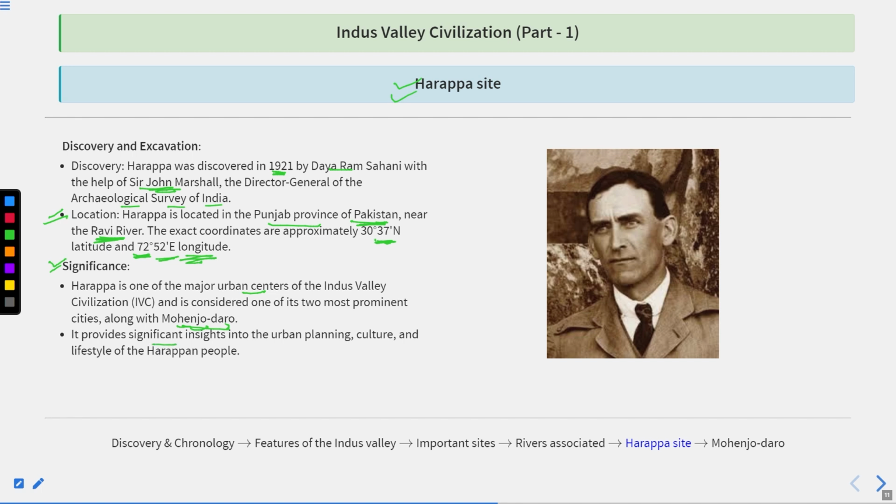It provides significant insight into the urban planning, culture and lifestyle of the Harappan people. We also discovered coffin burials here at the Harappan site. We also discovered some terracotta toys at the Harappan site.